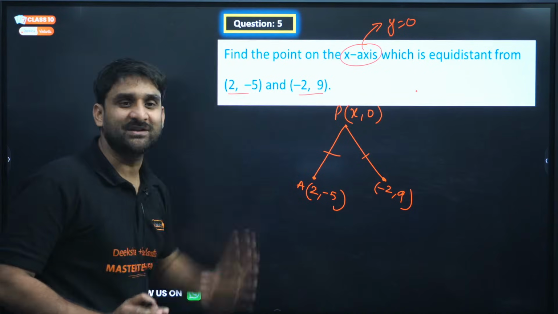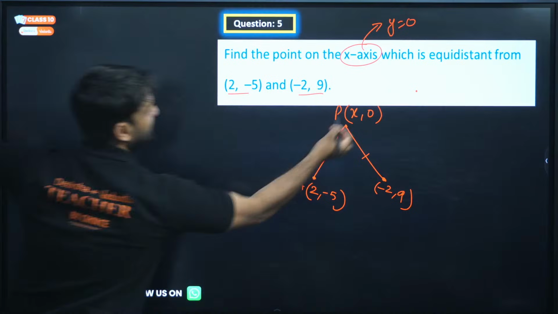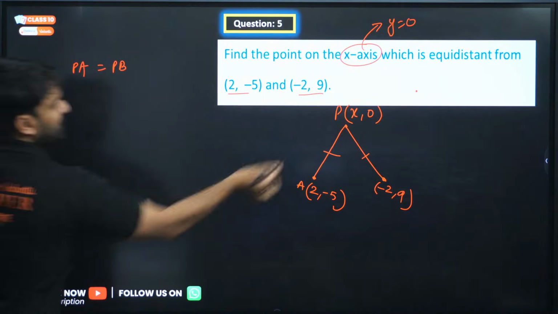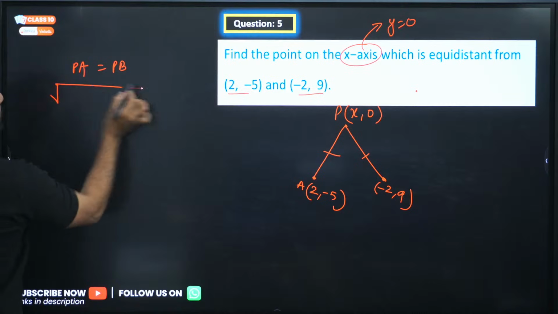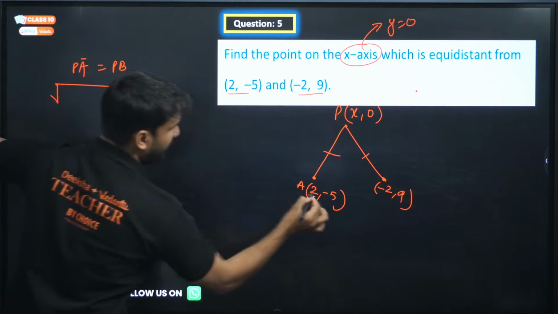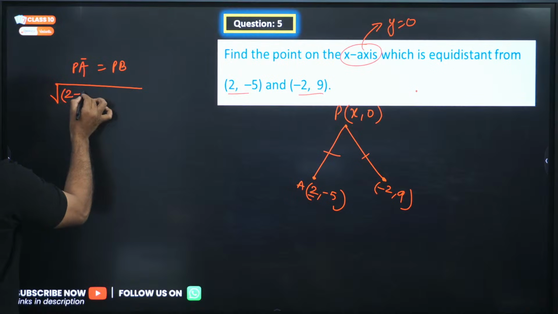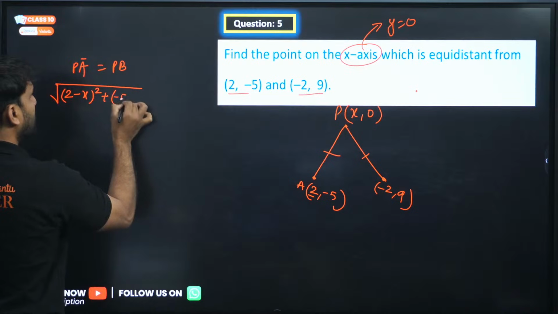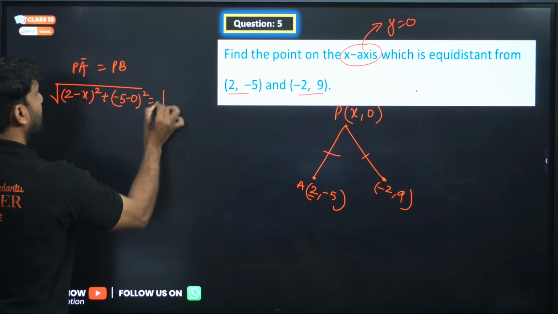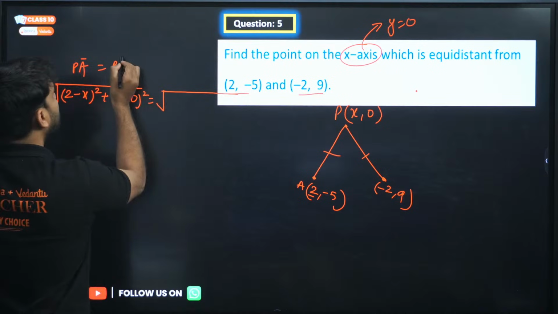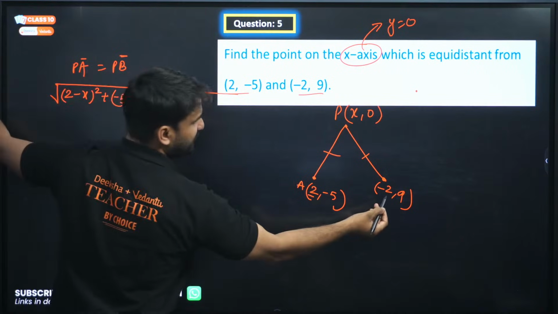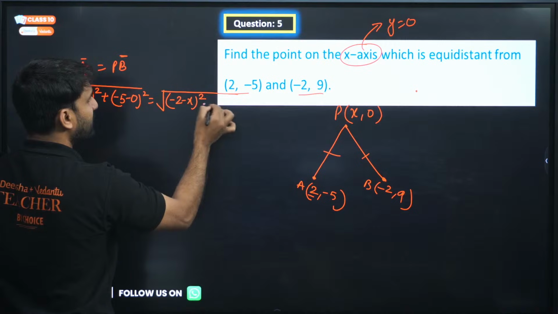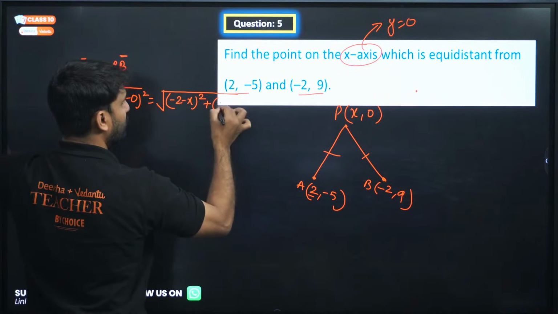So can we apply the distance formula here? Applying the distance formula, this distance is equal to this distance, so PA will be equal to PB. Under root, A is at the second position, so take the coordinate of A first: 2 minus x whole square plus minus 5 minus 0 whole square. Now apply the distance formula for PB. B is at the second position, so take the coordinate of B first: minus 2 minus x whole square plus 9 minus 0 whole square.